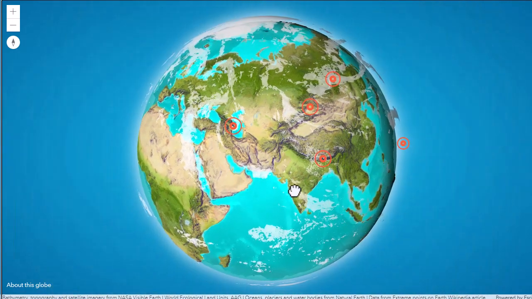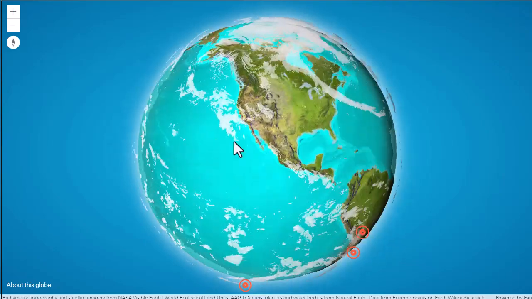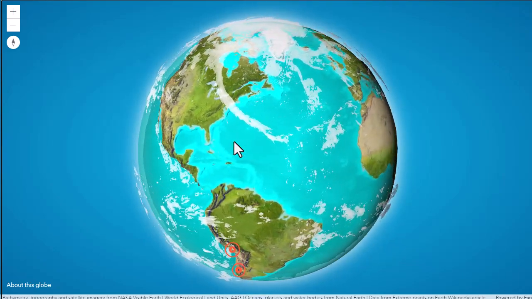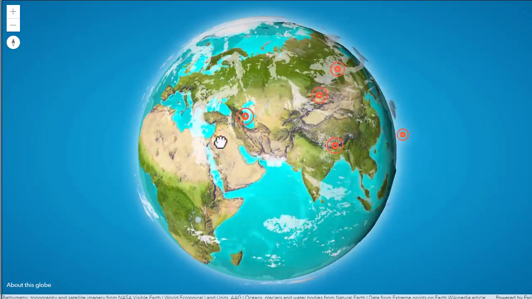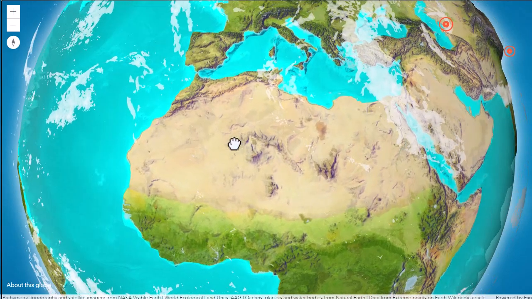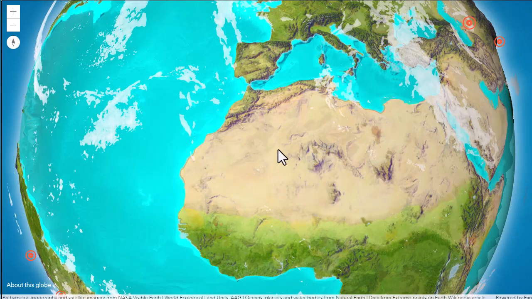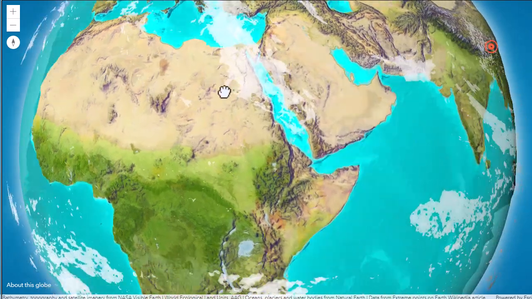And you can build your own fascinating places around the world. I've got a web mapping application called Weird Earth. It's got things like these fascinating plants on this island here off the Red Sea south of Yemen. It's got that Eye of Mauritania that you've probably seen on satellite imagery up here in North Africa, and other things.